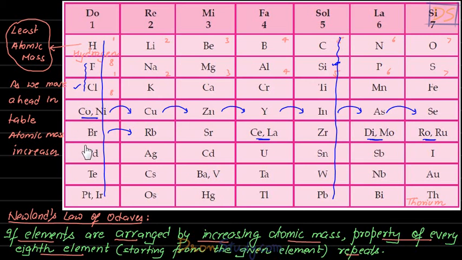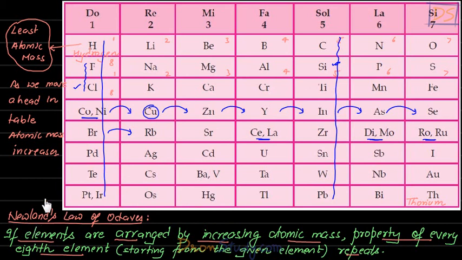Right, students? Similarly, if nickel is placed here, copper will come here, right? But Newland found that properties of copper were not very similar to these elements. So such things were noticed by Newland.